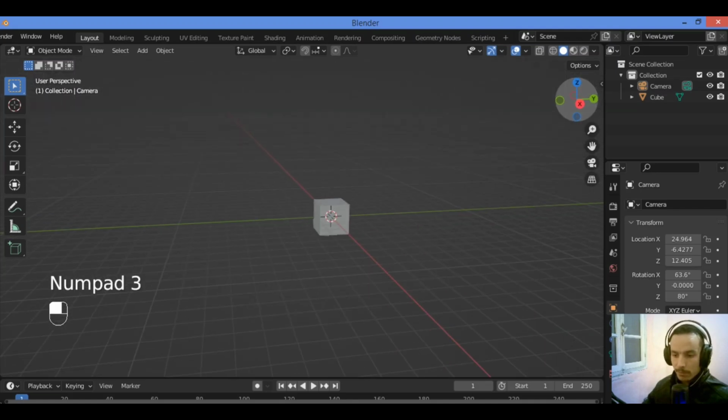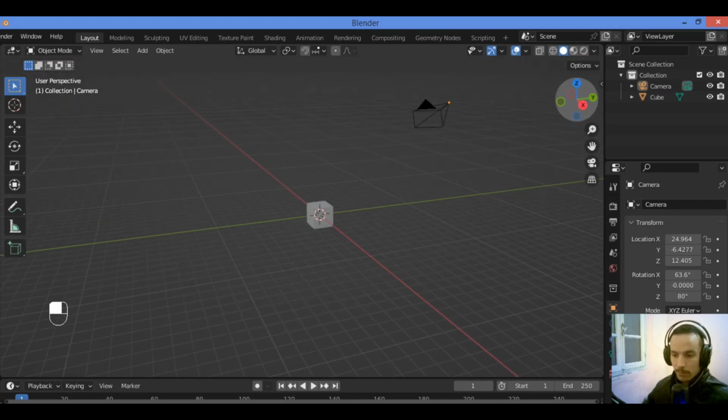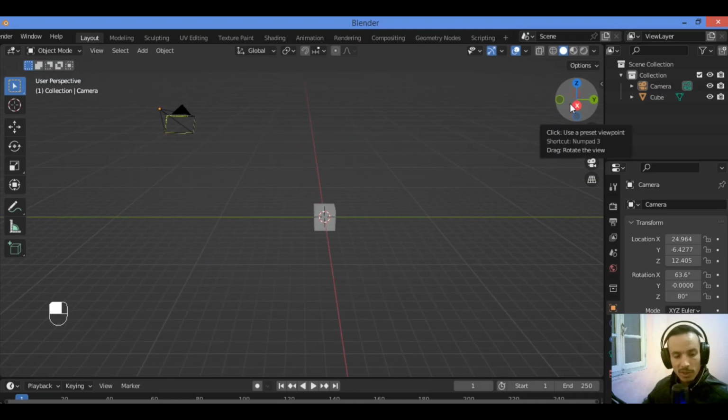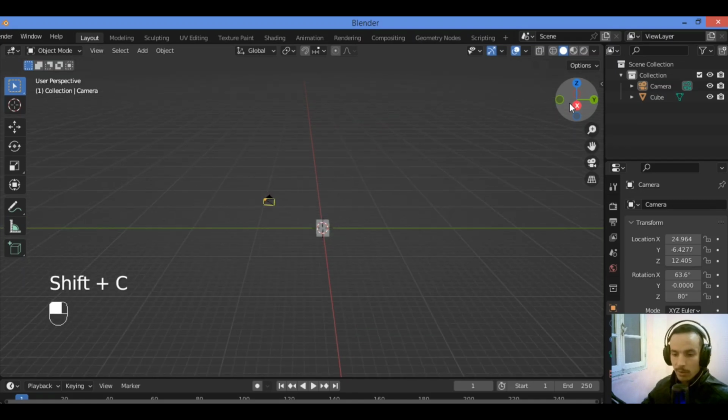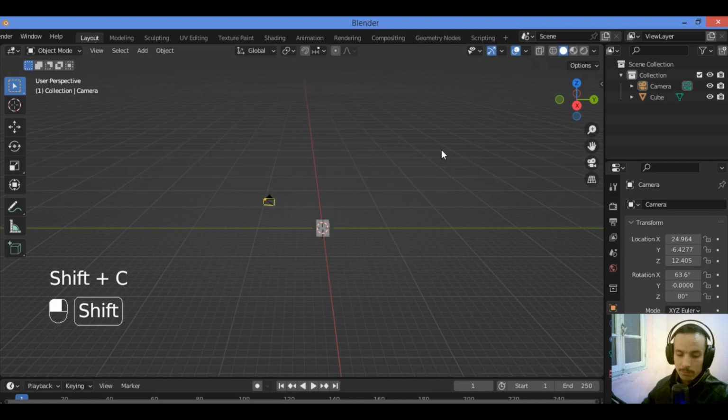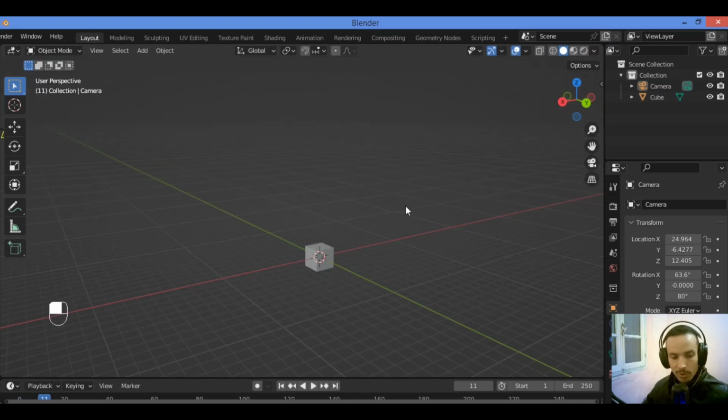And we have also Shift C. The shortcut Shift C centers the cursor and frames all, moving the camera so that the whole scene is in the frame, as well as setting the cursor to the world origin, like this.